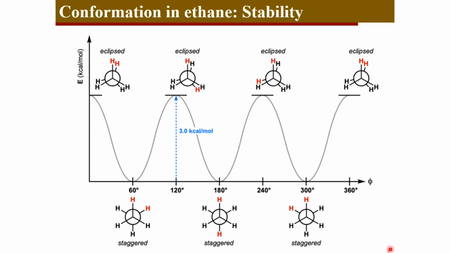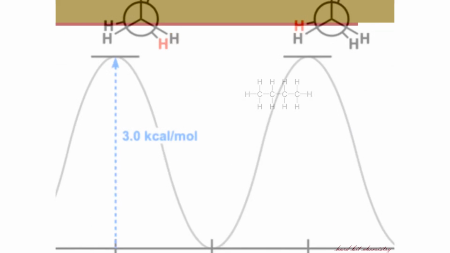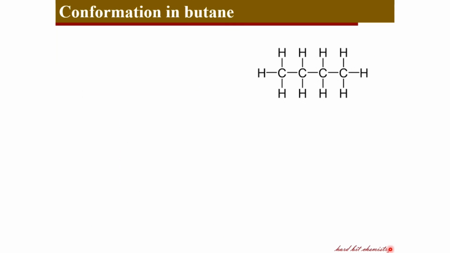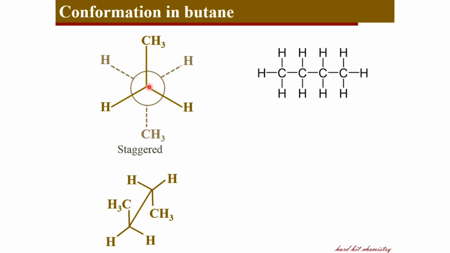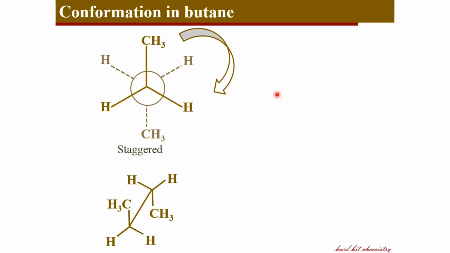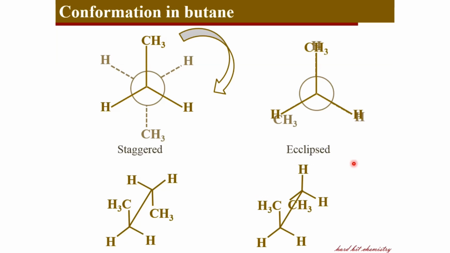And let's now look at another alkane, butane, where you have 4 carbons and the staggered structure will look like this, that is the first carbon, second carbon, and the third carbon is behind and the fourth carbon is here. And if I rotate the second half of the molecule through 60 degrees towards the right, I get this conformation, the eclipsed conformation like this.